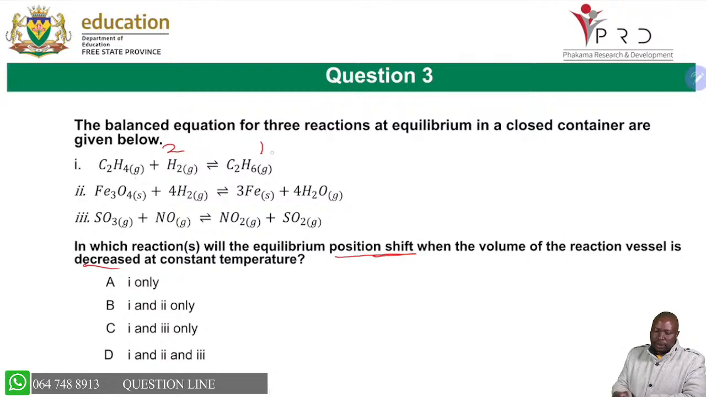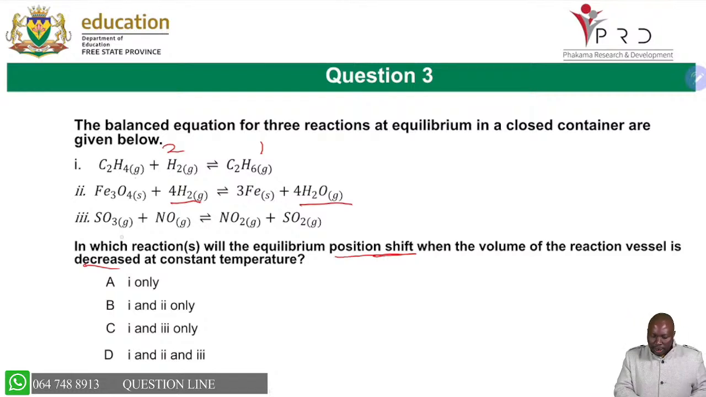We have 2 in the reactants, 1 in the product. But when you look at this one, we have 4 and 4. So no effect, because the number of moles of a gas are equal. When the number of moles of a gas are equal, there is no effect of increasing pressure or decreasing pressure.